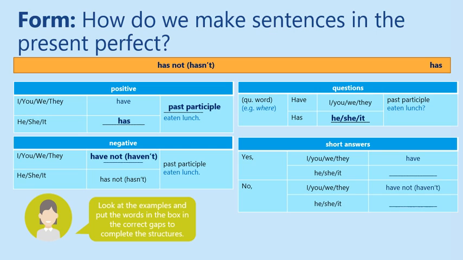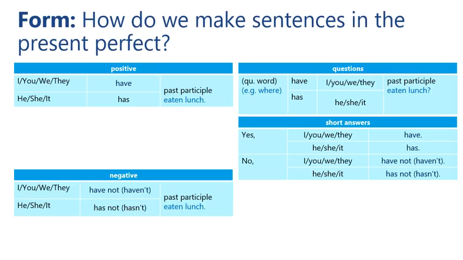Now, for short answers, we can say yes, I, you, we, or they have, or yes, he, she, it, and as it is in third person form, we can say yes, he has. And in negative form, short answers: no, I, you, we, or they have not or haven't. Or we can say for the third person, no, he, she, it has not or hasn't.